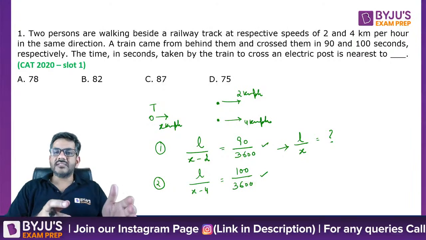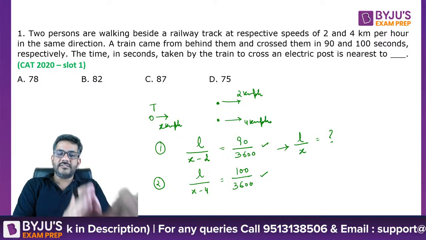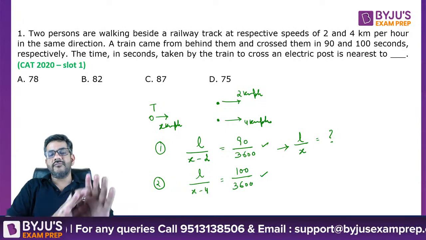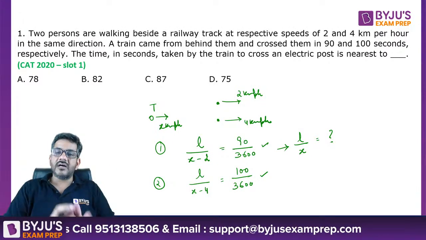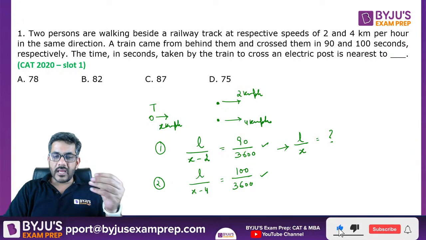So before I discuss the shortcut, I just wanted you to know that length is to be traveled at this speed, and this is how a train covers a particular point or a person or any electric post or something.